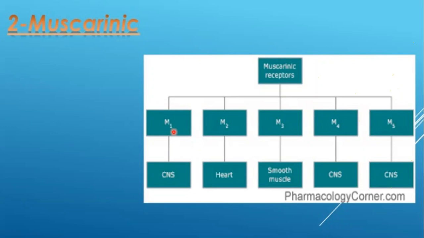So the nicotinic receptors are present at the level of the ganglia, which is known as the NN, and the skeletal muscle, which is known as the NM. Then we have the muscarinic receptors, which are of 5 types. All these 5 types are present in the CNS in a small quantity, and only the M2 and the M3 are present in a greater amount at the level of the target organs. M2 is present at the level of the heart, and M3 is present at the level of the smooth muscles.